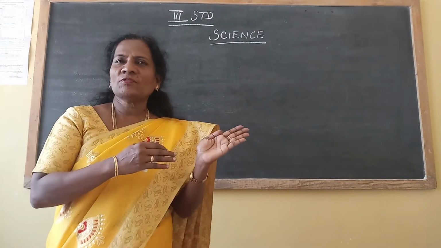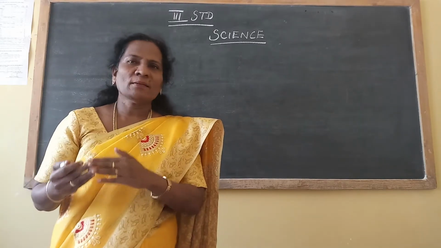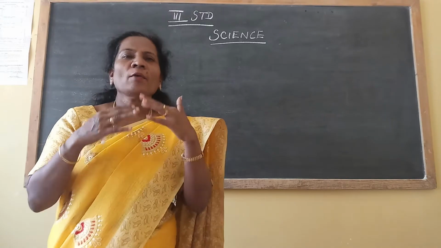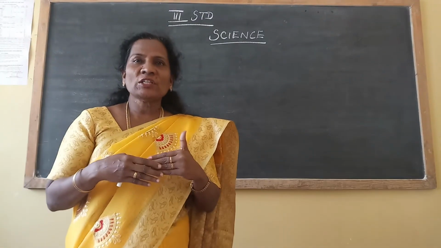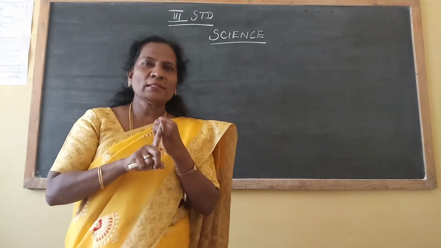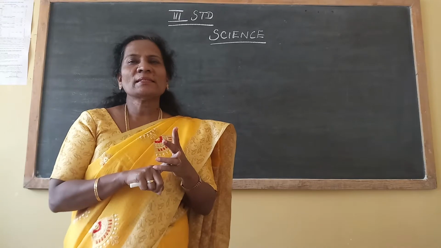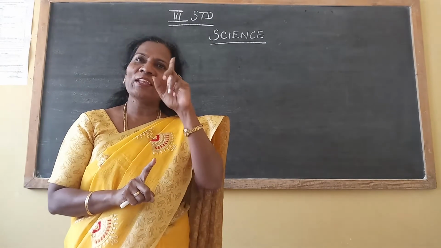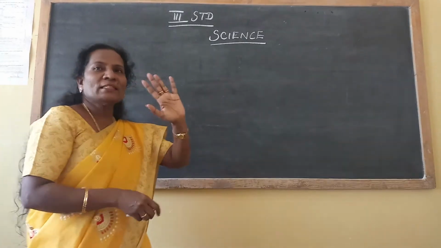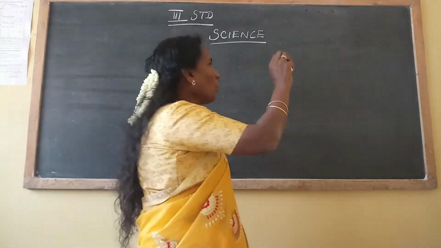First lesson we finished for the family. Now today we'll go for the next lesson. Before we go to the next lesson, I want to talk with you about something. When you are studying in KG section, we are learning alphabets. Then any one of you, what other thing are you learning? Numbers. Then what else? Parts of the body. Very good. In KG section you read the alphabets, numbers, parts of the body.